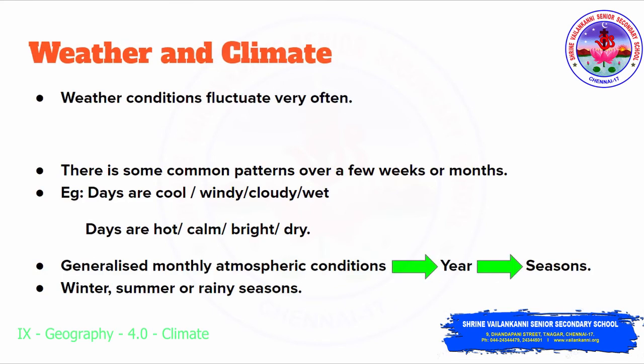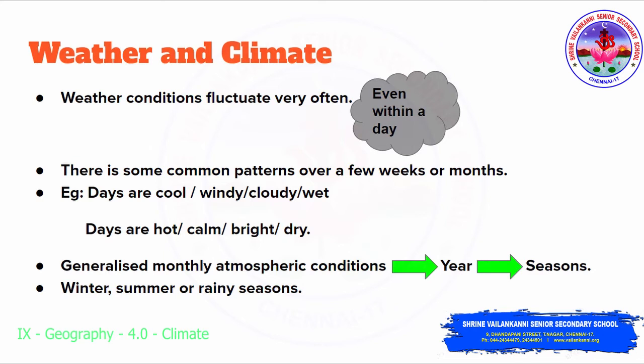Now as I told you, the weather conditions fluctuate very often. How often? Even within a day. In the morning we had broken clouds, again in the evening you have passing clouds, like that. Okay, there are variations in the weather condition and there are some common patterns over a few weeks or months. Today they are observing one pattern.